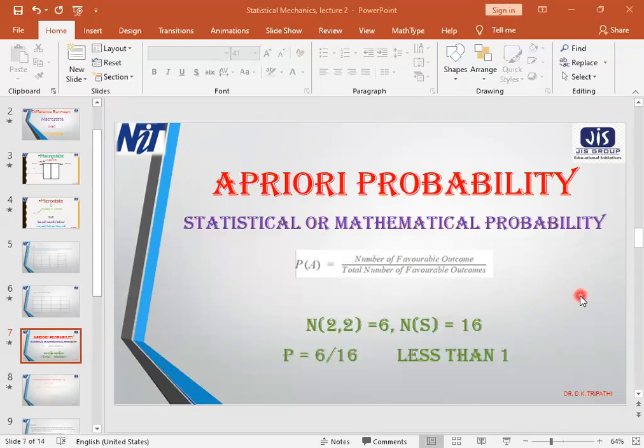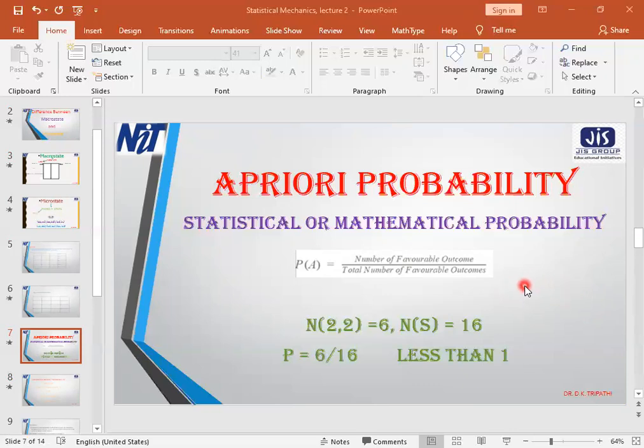Suppose, for an example, I am asking you what is the chance of occurrence of any number between 1 and 6 if a dice is thrown. You will find the number of ways in which your favorable condition can occur: that will be 1, 2, 3. That means 1 is between 1 and 6, 2 is also between 1 and 6, 3 is also between 1 and 6. So NE will be 1, 2, 3, 4, 5, 6.